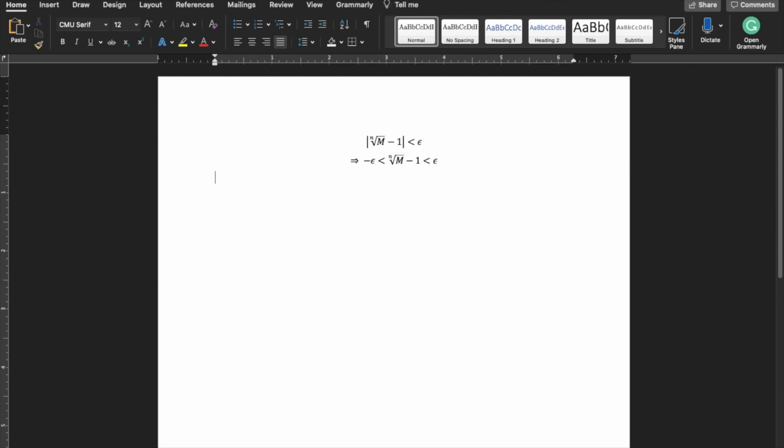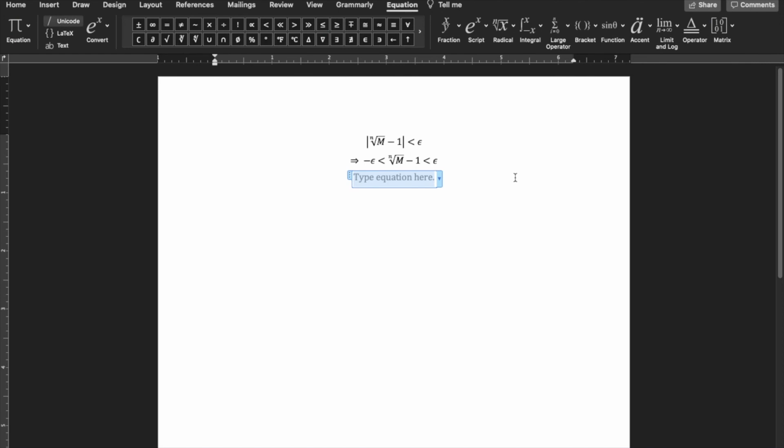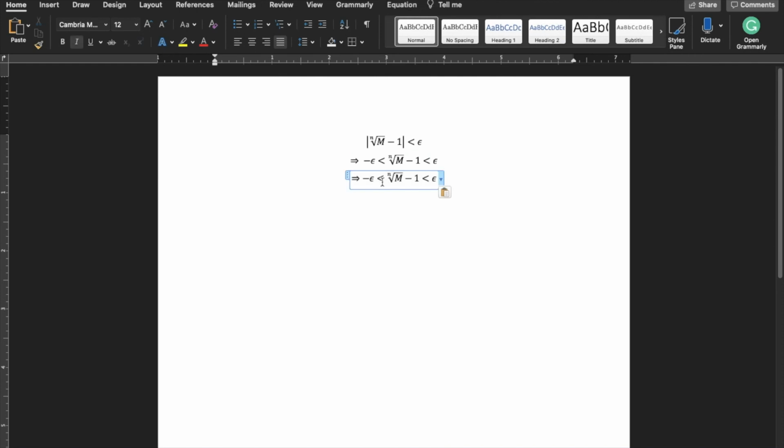So this again implies, adding 1, 1 minus epsilon is smaller than nth root of m, less than 1 plus epsilon.